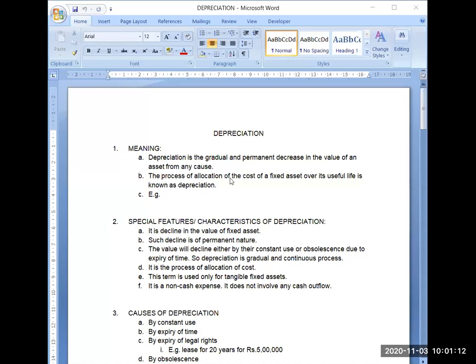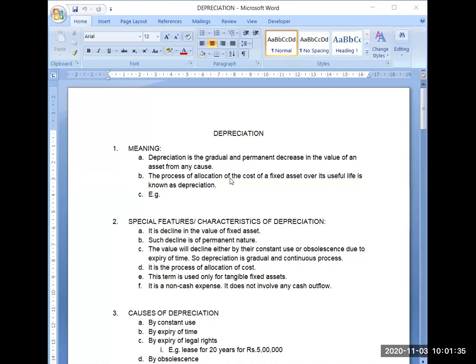Okay, so our new chapter is depreciation. Since the beginning, you are listening to this term depreciation. Many times we have discussed its meaning. Now we will learn its accounting in a full-fledged manner. Now see the meaning of depreciation.